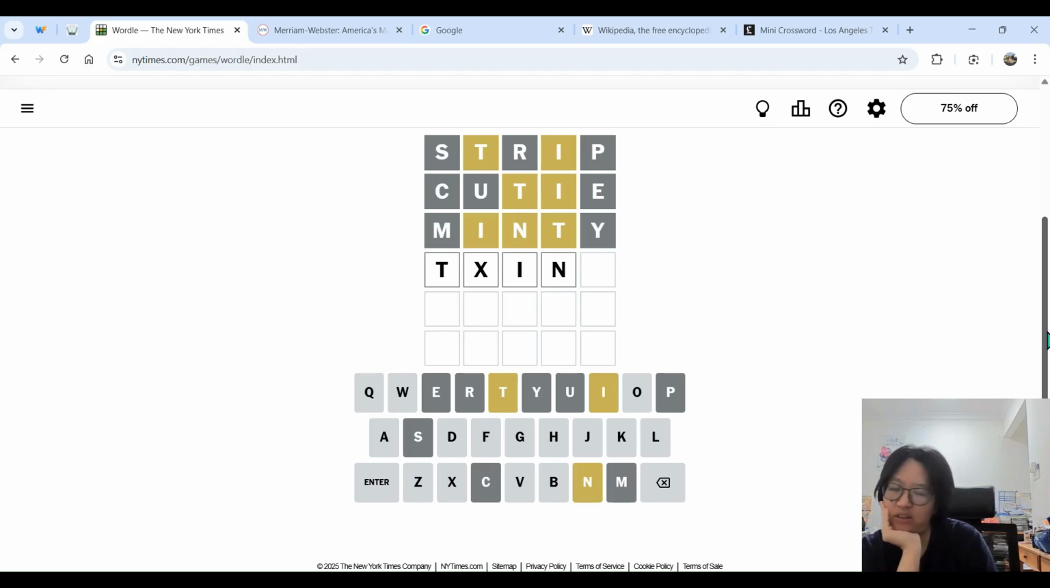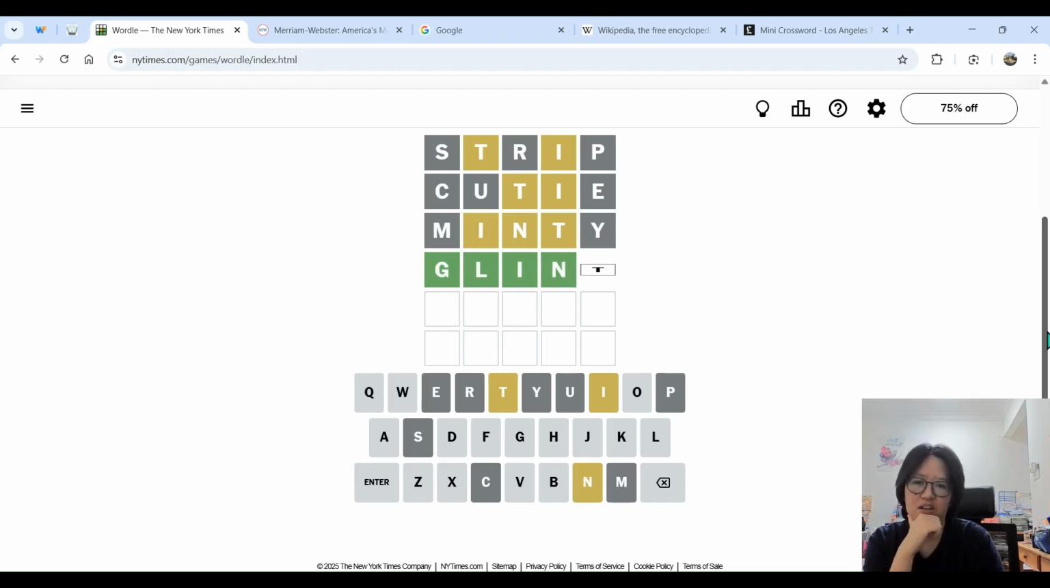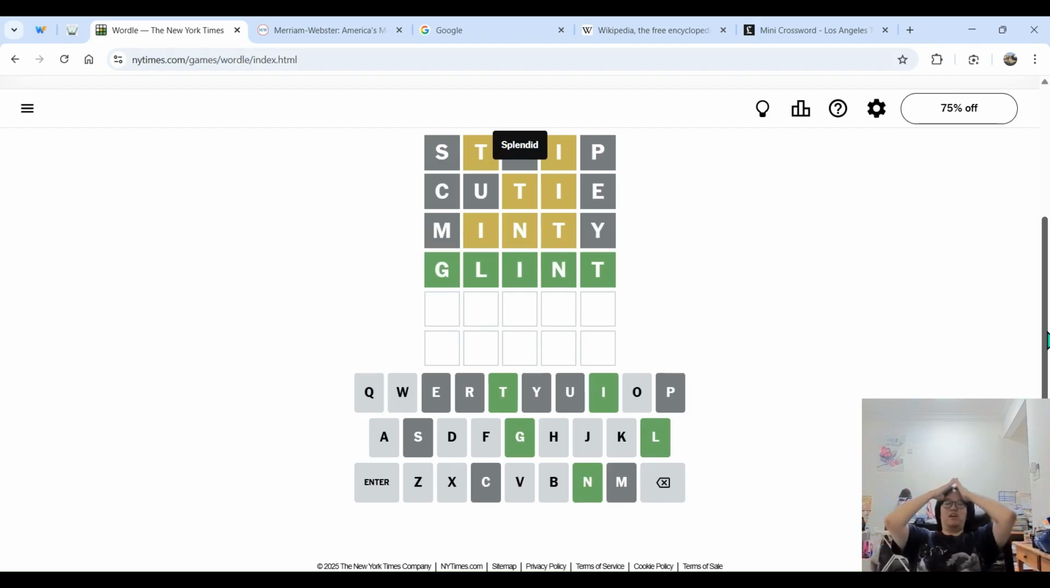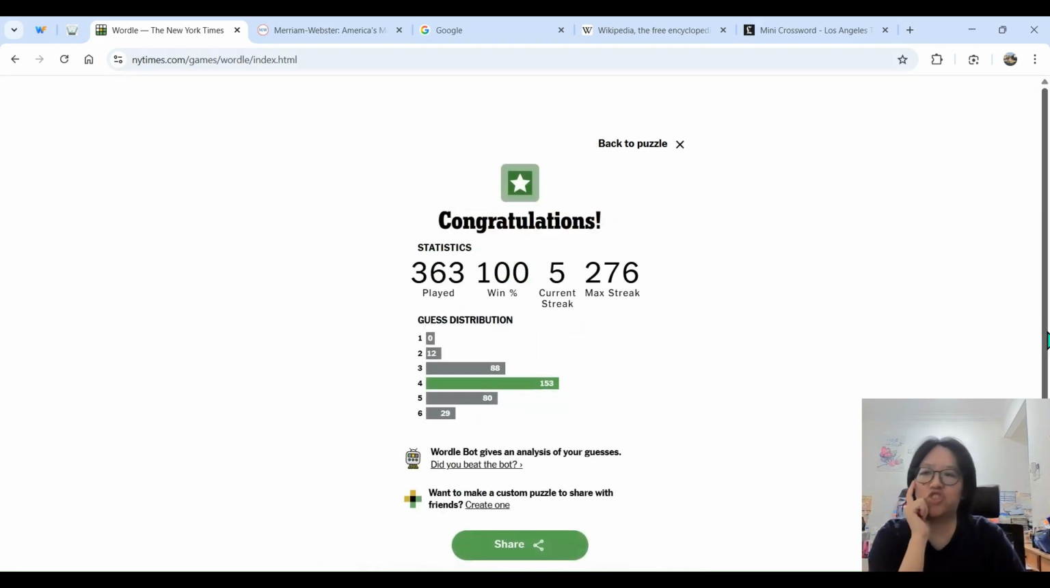Can't be thick. Could be faint. Flint. Glint. Aha! It's glint. Ooh. I don't know how many options I have left, but let's check.